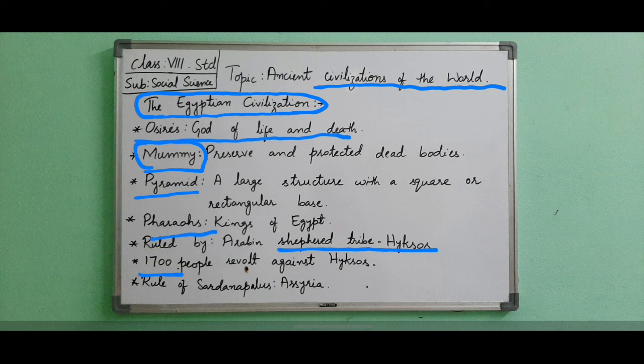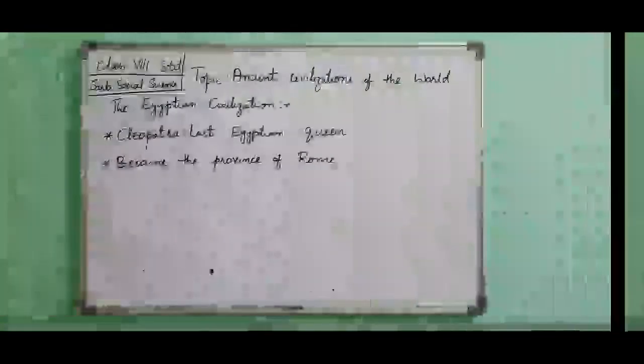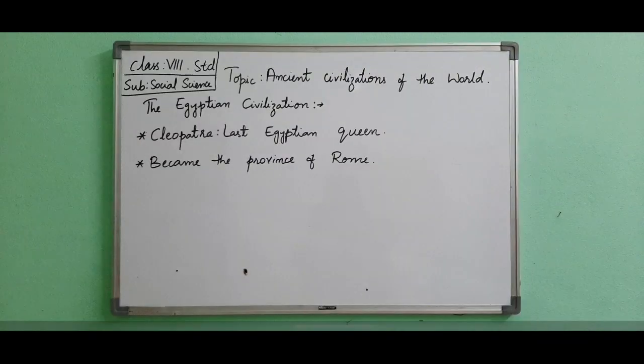After 1,000 years, it came under the rule of Sardanapalus of Assyria. Here Assyria was also the place of the emperor of Mesopotamia. The Persian emperor Cambyses occupied Egypt in the 6th century BCE. Alexander occupied Persia in the 4th century BCE. Egypt became a province of Macedonia. Macedonia is a country in Europe.